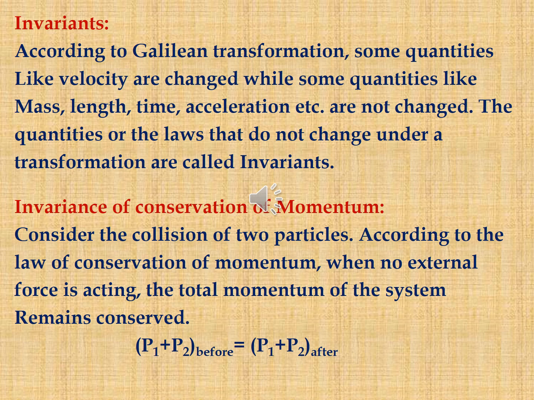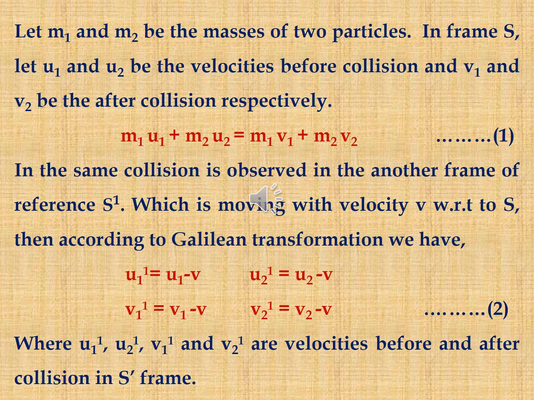Invariance of conservation of momentum. Consider the collision of two particles. According to the law of conservation of momentum, when no external force is acting, the total momentum of the system remains conserved. So this can be written like this: P1 plus P2 before is equal to P1 plus P2 after. Let m1 and m2 be the masses of the two particles. In frame S, let u1 and u2 be the velocities before collision, and v1 and v2 be the velocities after collision respectively. m1 u1 plus m2 u2 is equal to m1 v1 plus m2 v2.